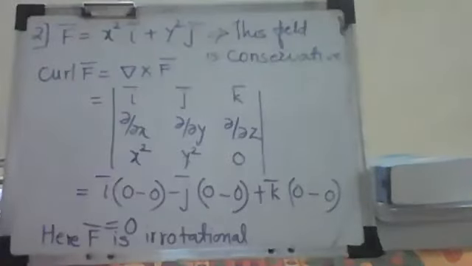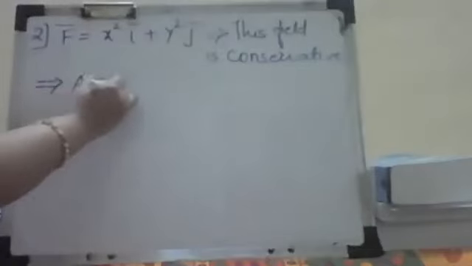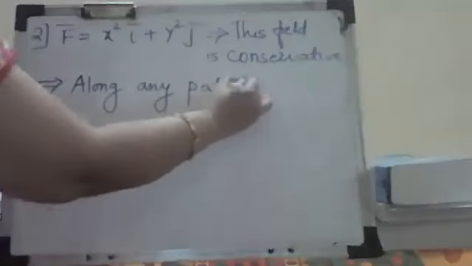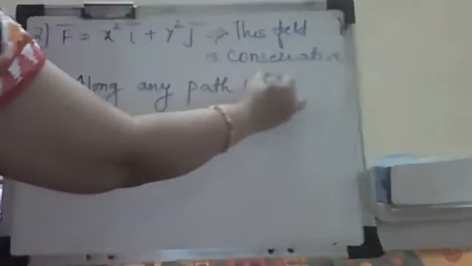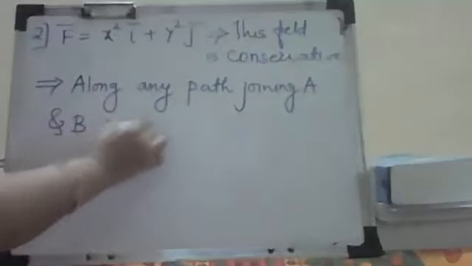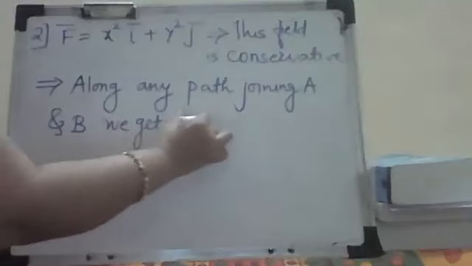Conservative. Since the field is conservative along every path, this implies that along any path joining A and B, we get the same answer.